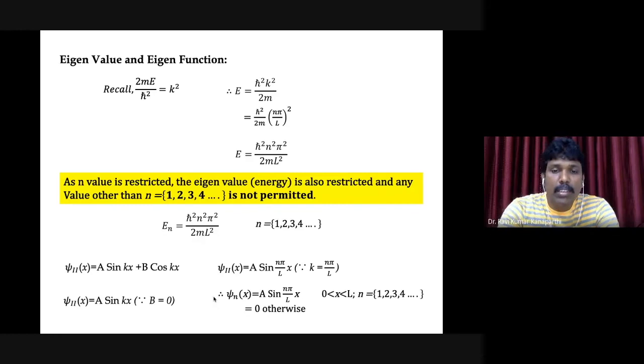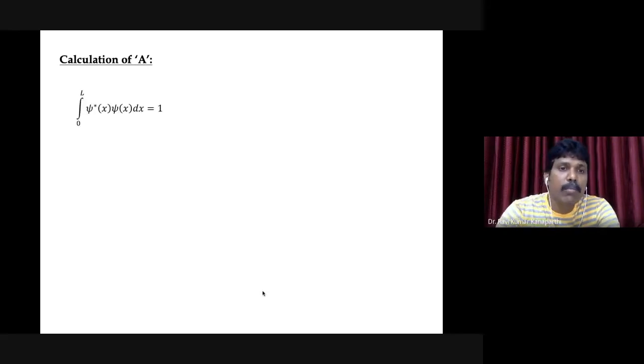Now, please remember that in this particular wave function, there is a. And I already introduced a as a constant, and this value needs to be determined. And this value we can calculate by using the method of normalization. Okay, square integrability. Please remember that.